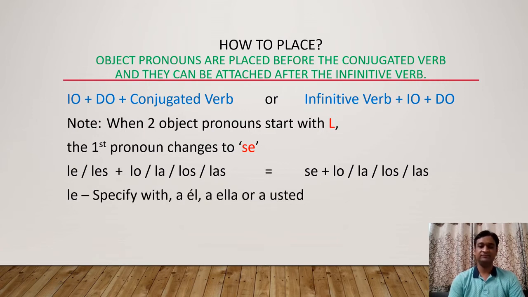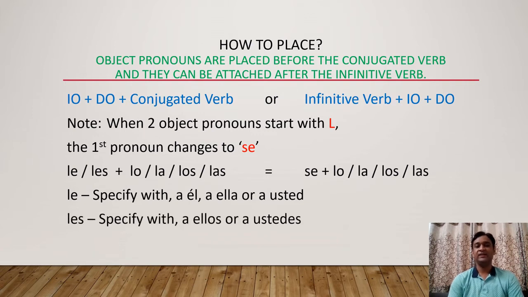Then one more thing. Whenever the indirect object pronoun le is given in the sentence, we have to specify it with a él or a ella or a usted. Because earlier we checked that the le has three meanings: to him, to her and to you formal. So the same pronoun has three different meanings. So to remove the ambiguity, we have to specify it with a él for to him, a ella for to her and a usted for to you. Instead of a él and a ella, we can also write the name of the person.